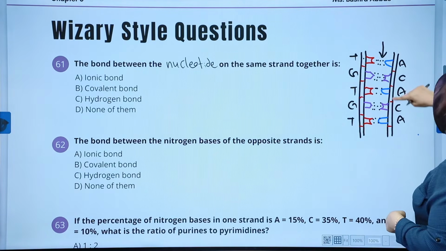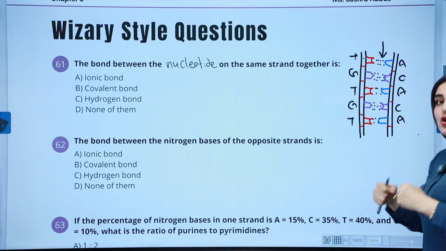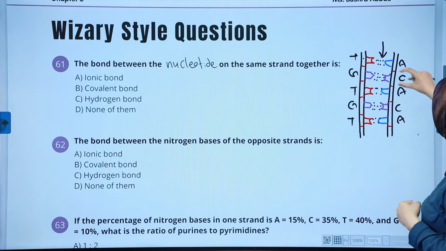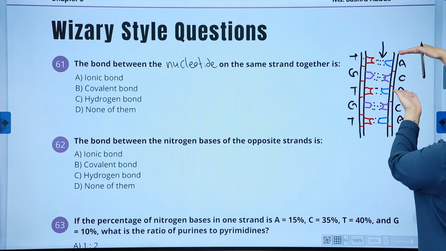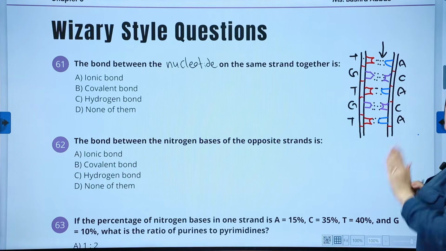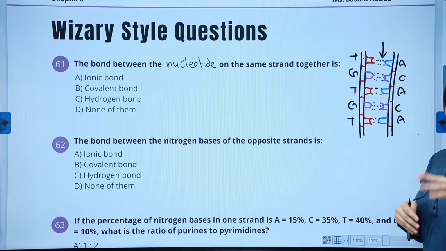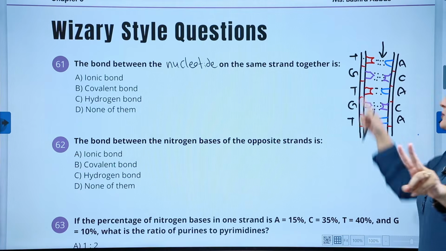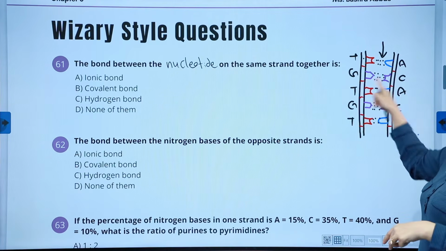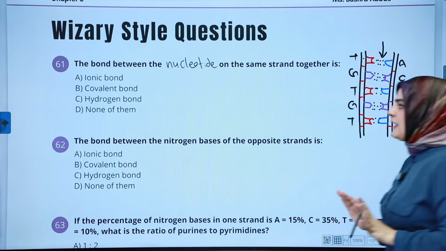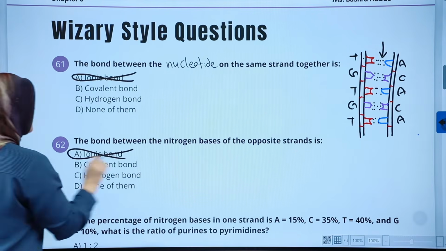As for the sugar and phosphate on the two sides, they are also bonded together, because this is one section and that is one section. How do they get together? Getting these two nucleotides together is with a covalent bond. As for the nitrogenous bases, it is either 2 hydrogen bonds between A and T or 3 hydrogen bonds between G and C. Let's not forget it. So ionic bond is out of the question for both of them.